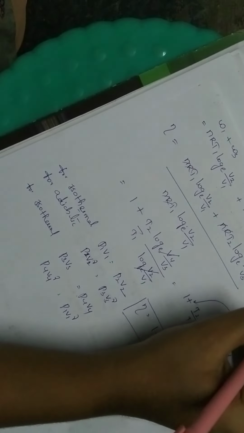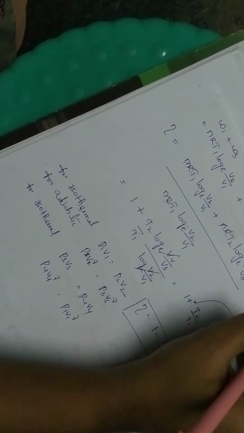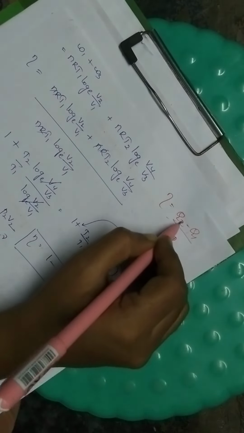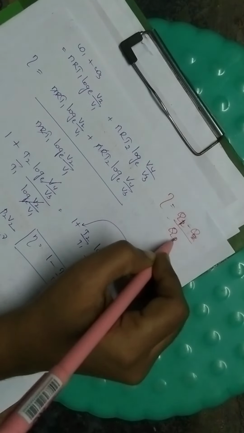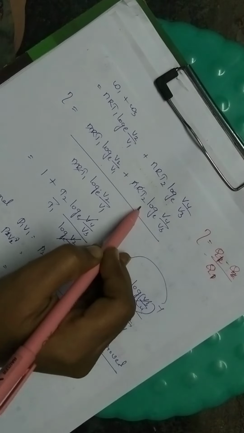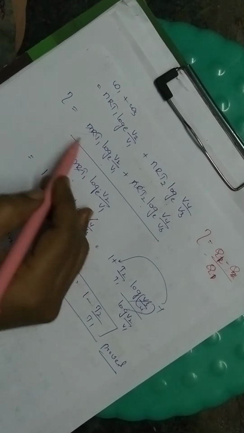So we know that efficiency eta is equal to work done by Q1, that is Q1 minus Q2 by Q1. Q1 is nothing but W1, next W2, next W3, and those will get cancelled.